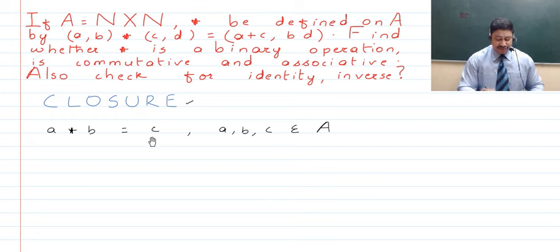As such, it gives you a result, and it is also considered to be a binary operation.